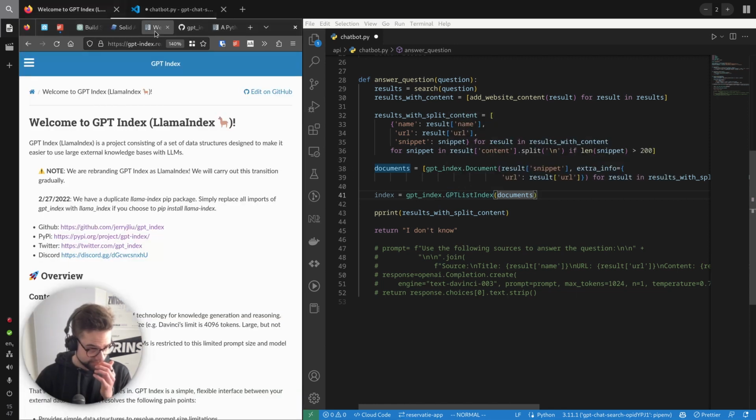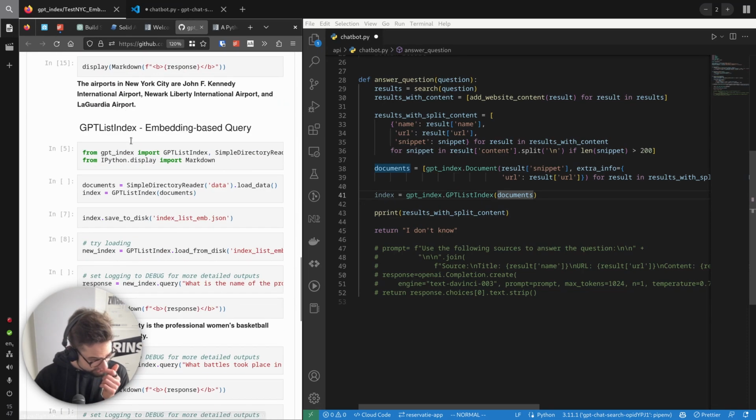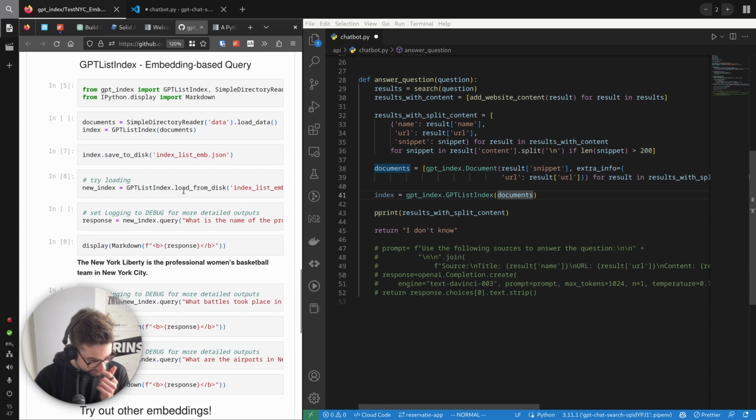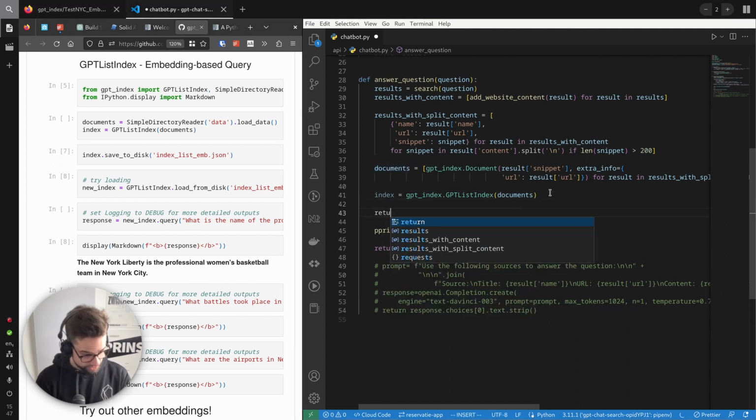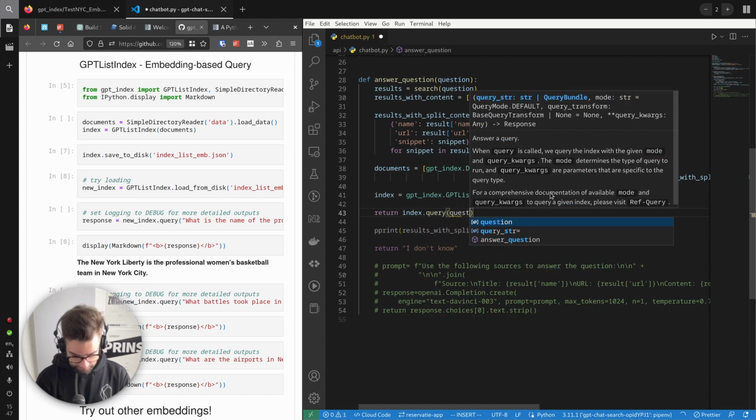I think this is what I want. I had this one open. I don't want to have a tree in it. It's just a list. I want it to be simple. List index documents. Perfect. Save to this, that doesn't matter. So we'll just use it once. And then we can query it. Okay, so actually we just do return index.query question.